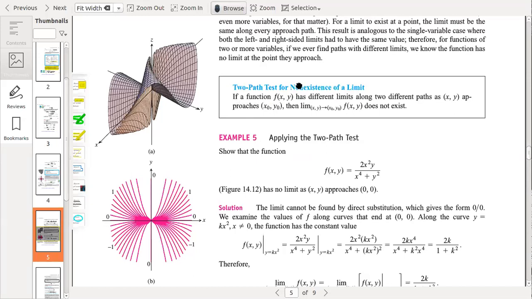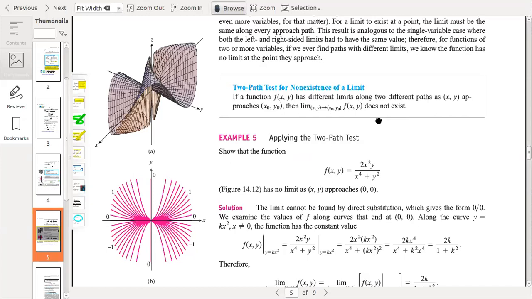If a function f of x y has different limits along two different paths as (x, y) approaches (x naught, y naught), then the limit of f of x y as (x, y) approaches (x naught, y naught) does not exist. So this test is called the two-path test for non-existence of a limit.